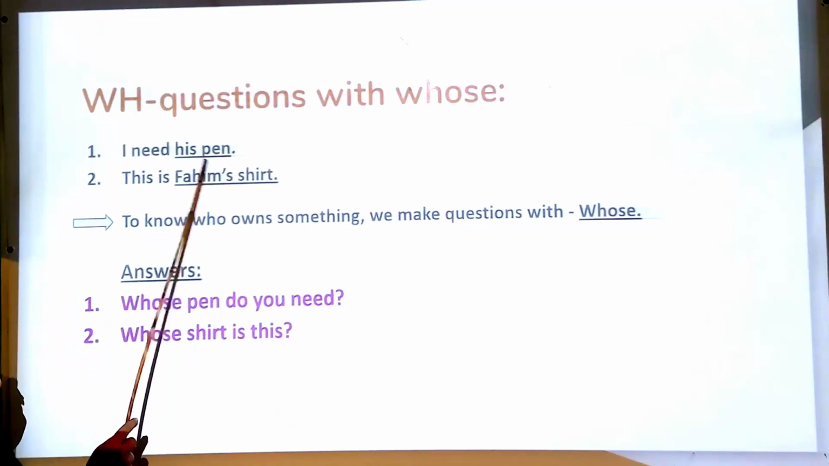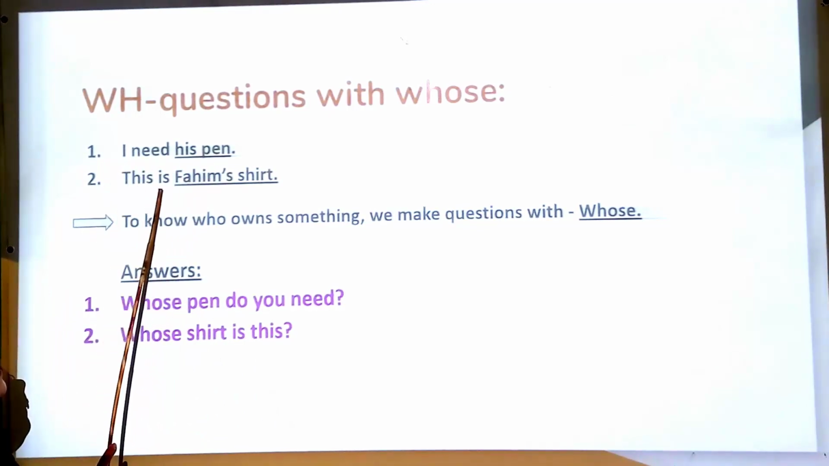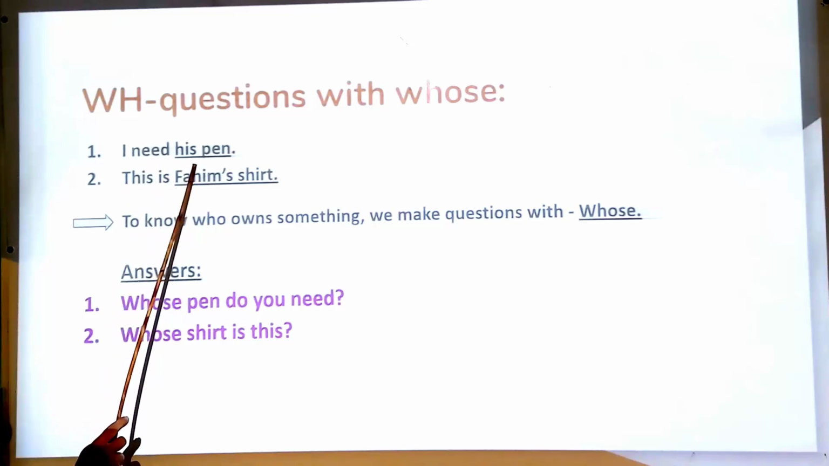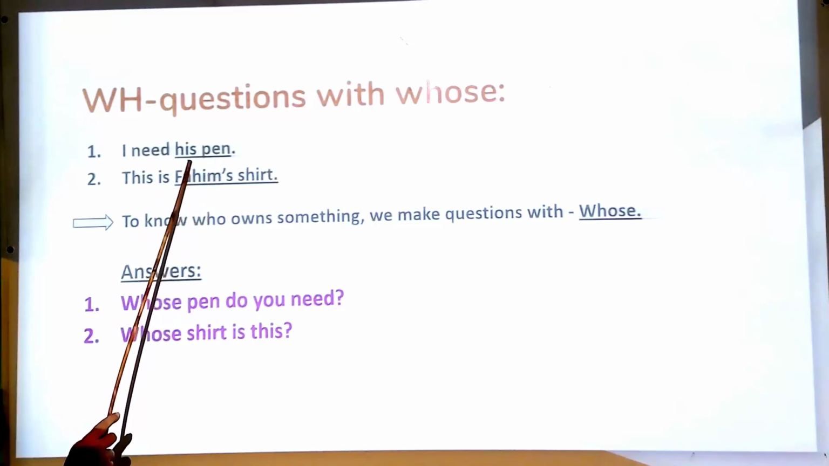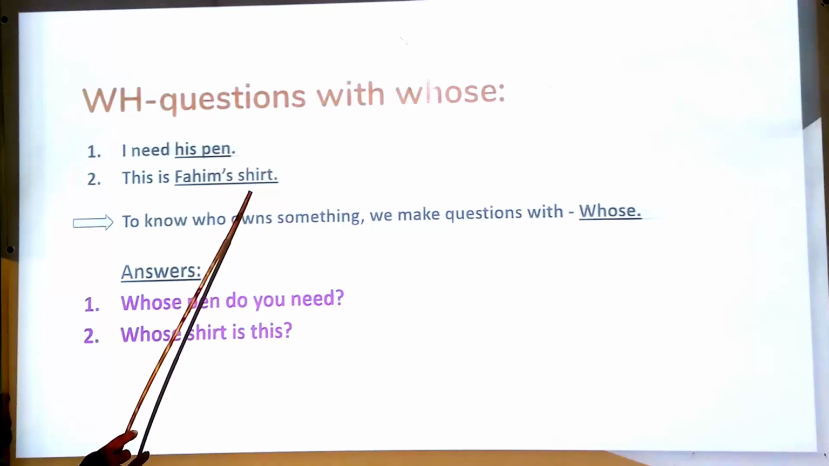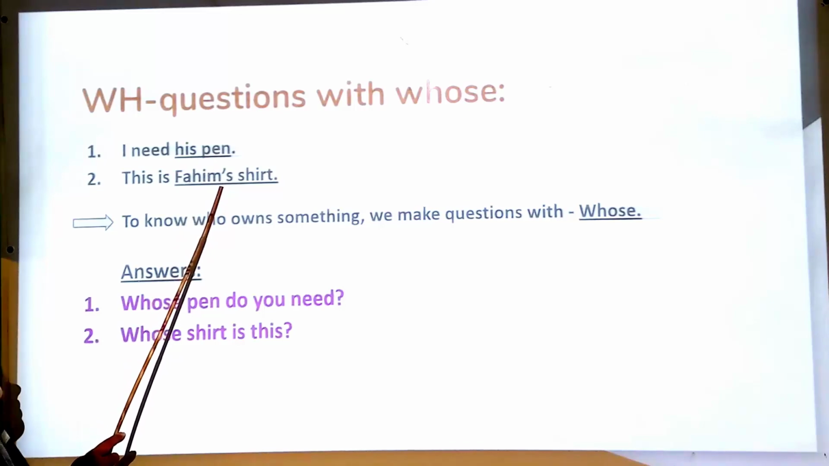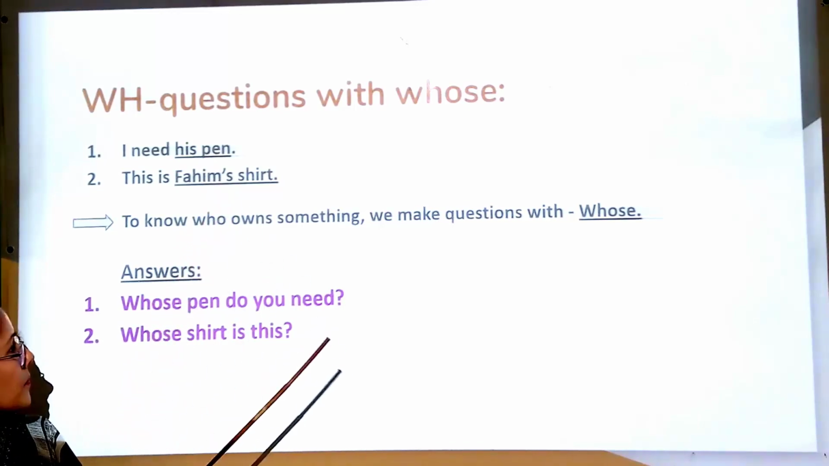Look at the question. I need his pen. Number 2, this is Fahim's shirt. So, to know who owns something, we make questions with whose. Here, the pen is owned by him and here the shirt is owned by Fahim. So, to make a WH question with these underlined words, we are using whose.